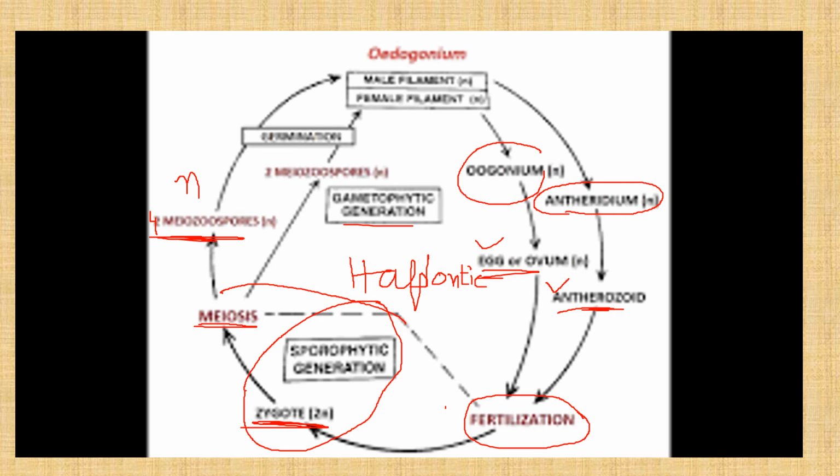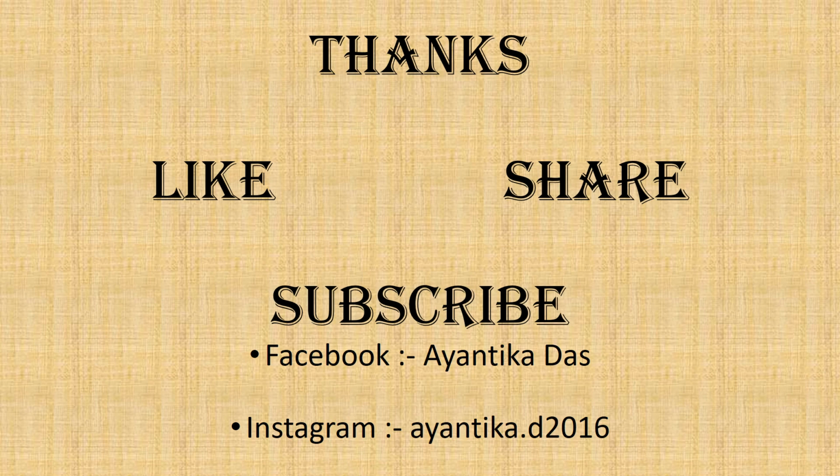I haven't mentioned the asexual reproduction here because in asexual reproduction it is always haploid throughout. So this is all about Oedogonium.